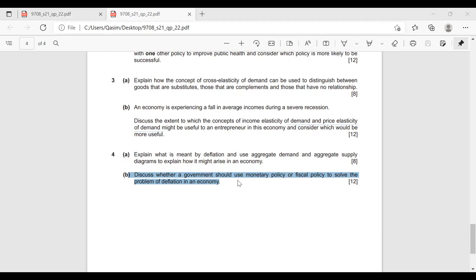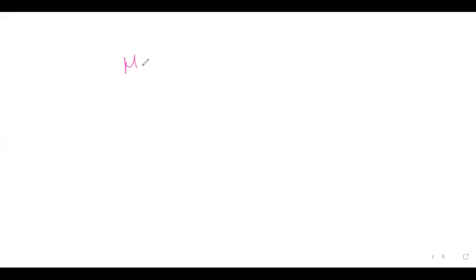Okay, now listen to this. This is a very important point I'm about to explain to you, students. In monetary policy, technically there is one policy instrument. Now, what do I mean by policy instrument? It's basically the money supply that drives everything. Listen to me carefully. In monetary policy, it's the money supply that changes in order to change interest rates. Are you getting me?